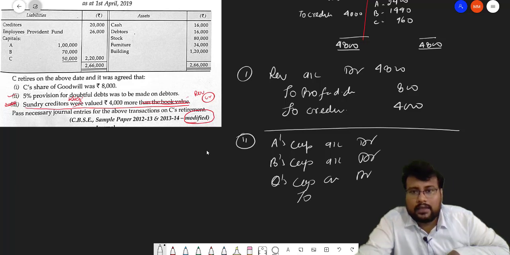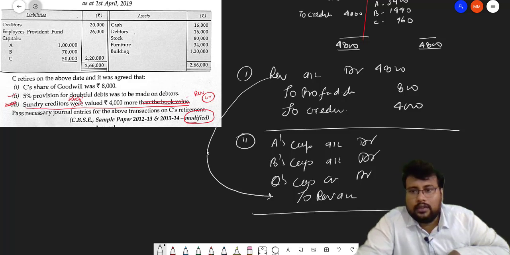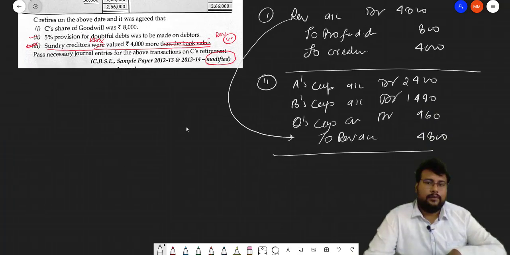2. We will cover this revaluation by closing. So how we can close? 2 revaluation account 4,800, and this will be already we distributed how much? 2,400, 1,440 and 960. Now third one.